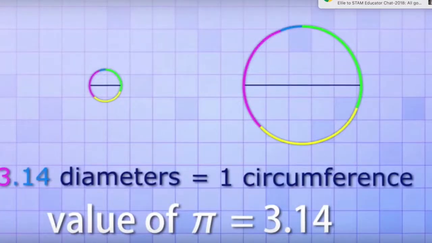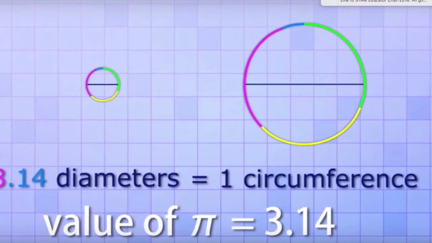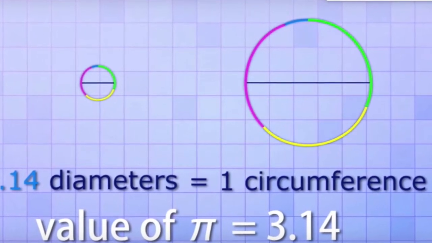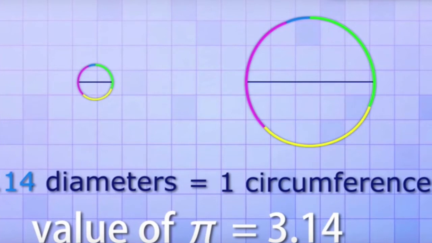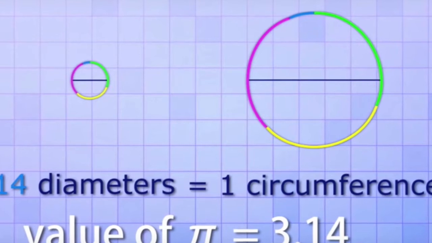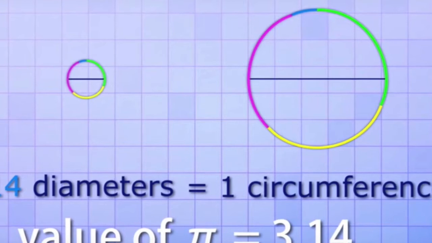The incredible thing about pi is that it doesn't matter how big or how small the circle is, 3.14 times the diameter is what is going to give you the circumference. So you can see in this picture here, they've wrapped 2 circles around themselves in diameters, in the pink, green and yellow, so that's 3 full diameters, and the little blue bit is the 0.14 diameter. So you can see that no matter how big or how small that circle is, the diameter is always used 3.14 times to measure the circumference.